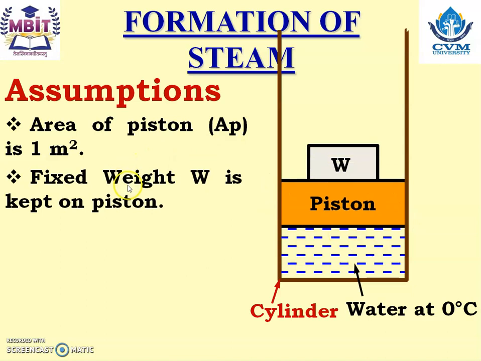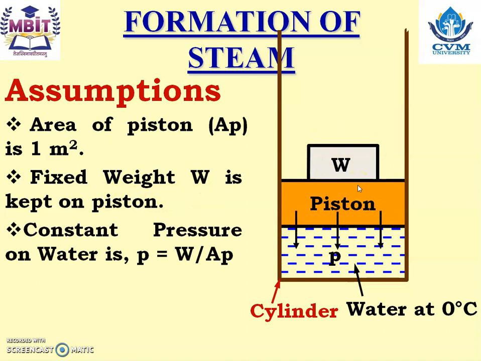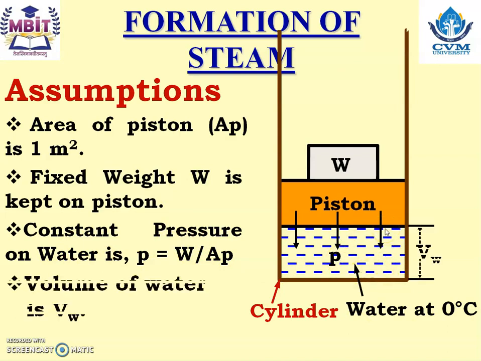We have kept a fixed weight W on the piston. Due to that, constant pressure is applied on the water, and pressure is equal to W divided by AP, where W is the weight on the piston and AP is the area of the piston. So constant pressure is acting on the water. From now onwards, please understand that formation or generation of steam is always a constant pressure process, and the pressure on the water or steam remains constant. The volume of water at that time is VW.